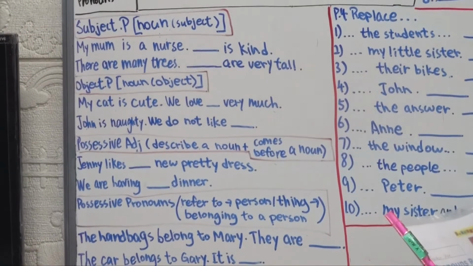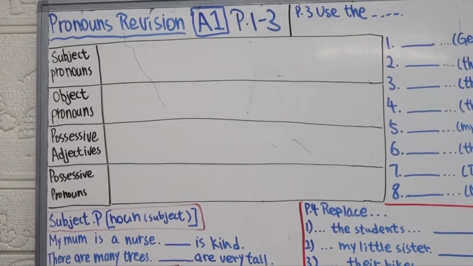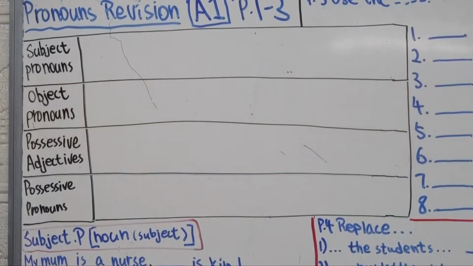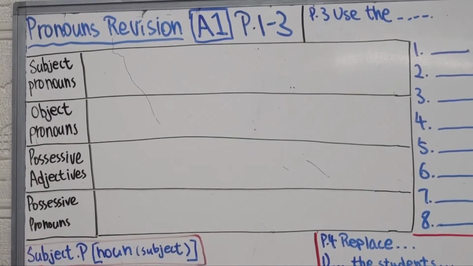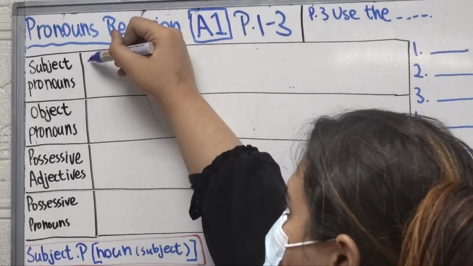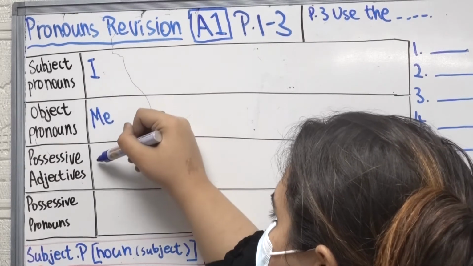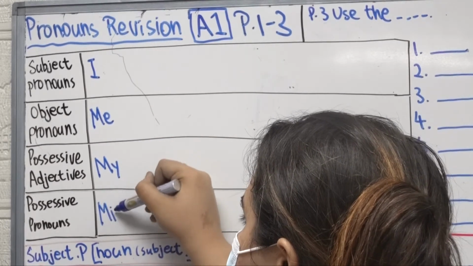Everybody, it was just a long time, right? So let's have a look at our book. It's all right if we do not look at our book and complete this table, right? You can just put your book on the table, okay? Good. So what are subject pronouns? Can you tell me without looking at the table? Let's say subject pronoun I. I'm going to give you the first one. Me, mine. Okay. Keep going.